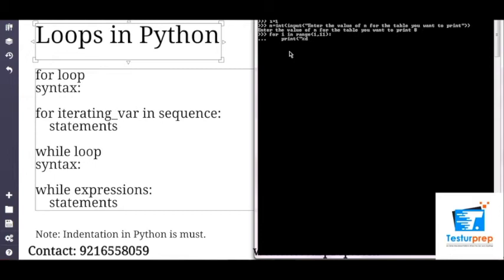Now percentage is the word that I'm using, so I use this. This is how my table should look like. That is the reason I am getting it printed like this.